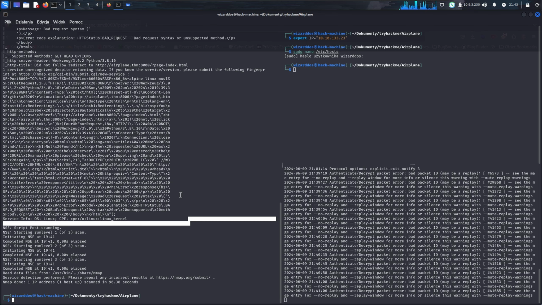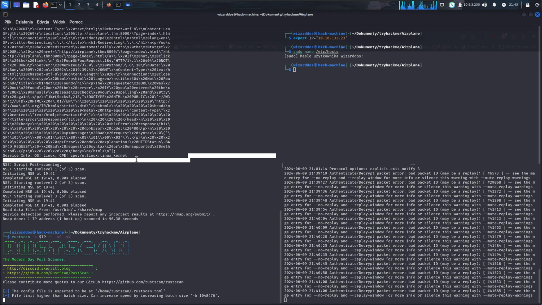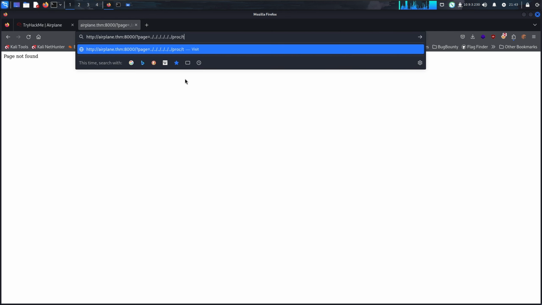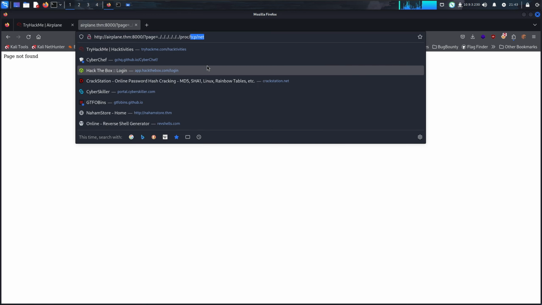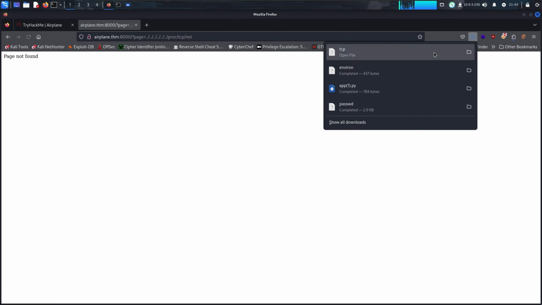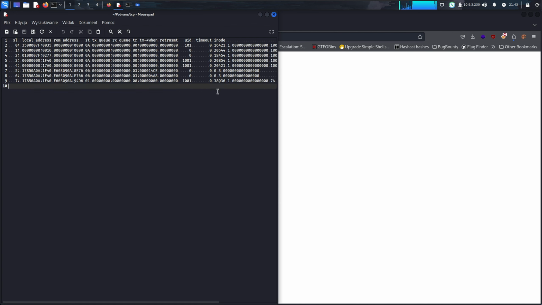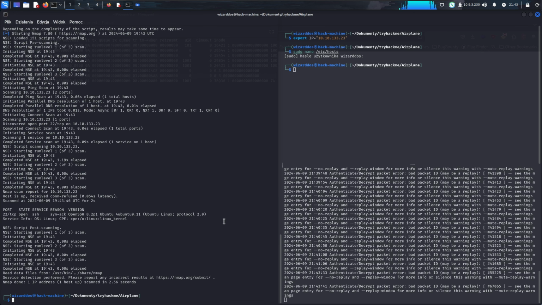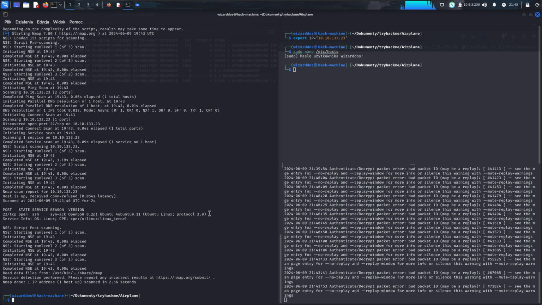Maybe rescanning will give us something more, because there is one more port that you can check by going to /proc/net/tcp. Exactly. There's this weird hex file, but with a little help of a script, we can try it.